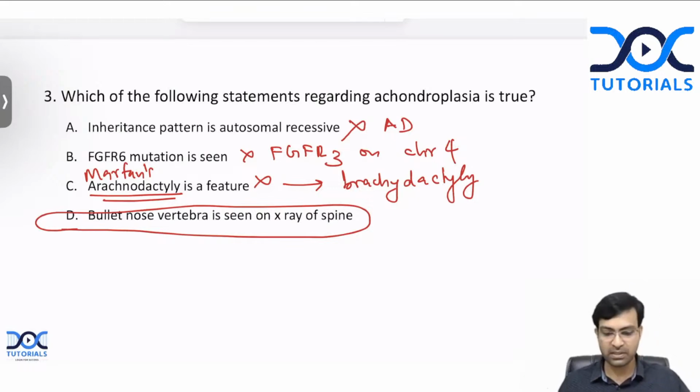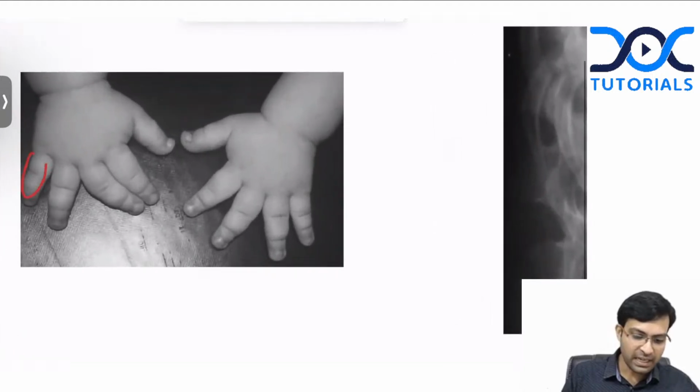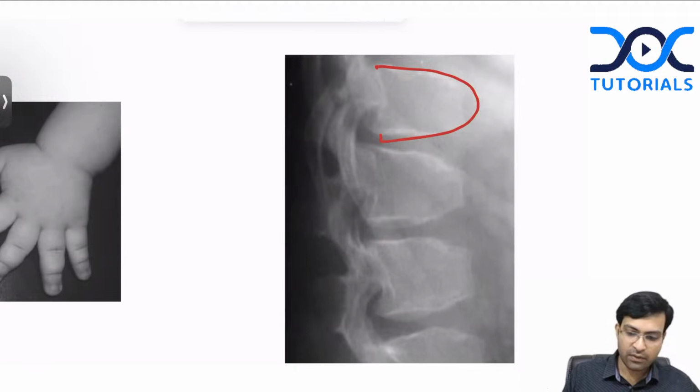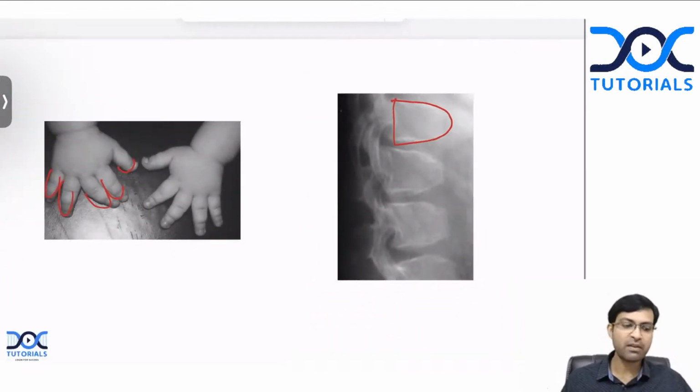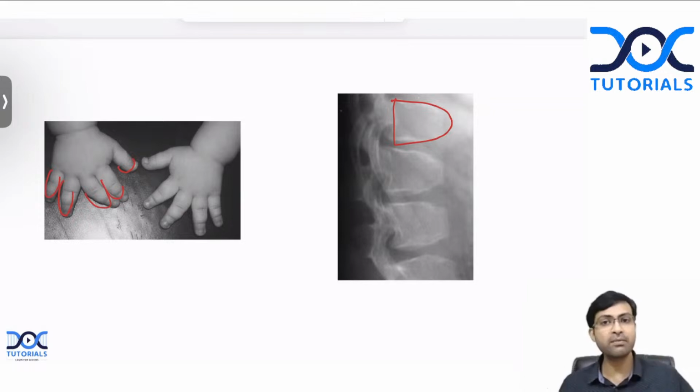I'll show you the picture. So this is your brachydactyly, where you have tiny fingers like this. This is brachydactyly, and on an X-ray you will see this kind of shape, which is the tip of a bullet. So that is why we call it a bullet nose vertebra. Bullet nose vertebra will be seen. Anuj, correct. Starfish fingers will be seen. Champagne glass pelvis on an X-ray. All these are features of achondroplasia. You're absolutely correct. All right. Achondroplasia, remember, is a favorite among examiners. So learn achondroplasia thoroughly.